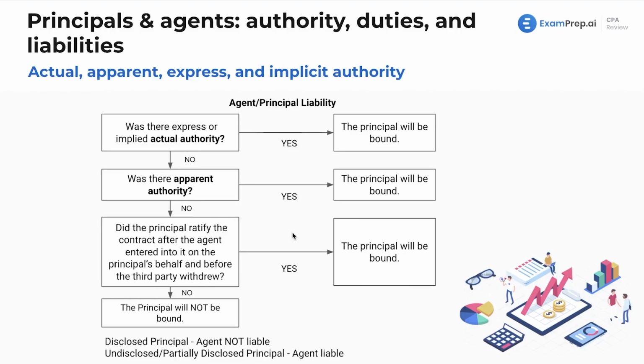Here's your free meal. If that's the case, then yeah, definitely the principal will be bound. If the principal ratifies it, it makes sense that the principal would be bound for that. And if not, the principal will not be bound. So all of these things have to fail for the principal not to be bound. Now, if it's a disclosed principal, the agent is not liable. And if it's an undisclosed or partially disclosed principal, the agent will be liable.